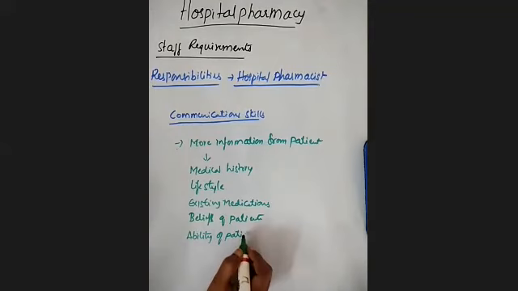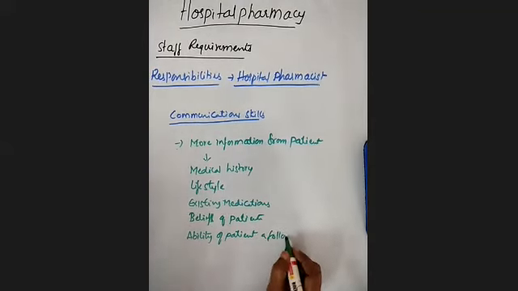While collecting the information, the hospital pharmacist has to understand the patient's ability to understand and follow treatment plans, and whether they will follow the treatment plans or not. They have to observe it, because some people will skip some medications.